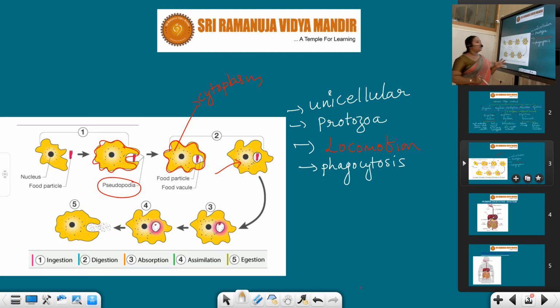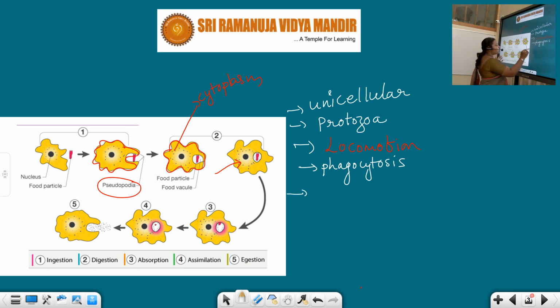Actually, digestion in the case of amoeba is intracellular digestion. Digestion is happening within the cell. That is the reason the digestion process is called intracellular digestion.